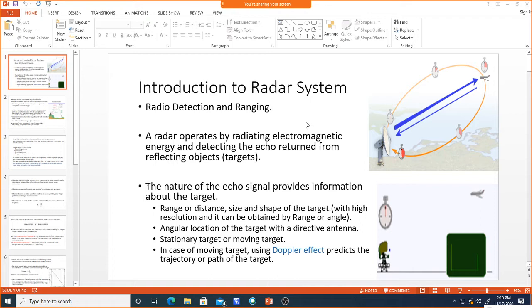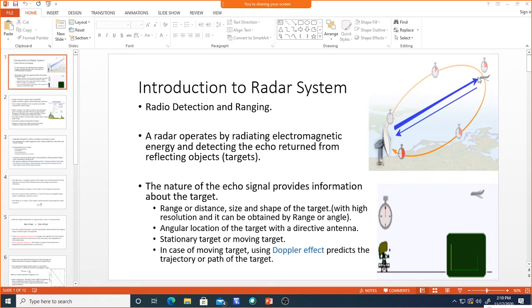Basically, the basic principle of radar is that it sends an electromagnetic signal to a particular target, and since the target reflects the energy, by collecting that energy at the receiver we are able to estimate many parameters of the target.